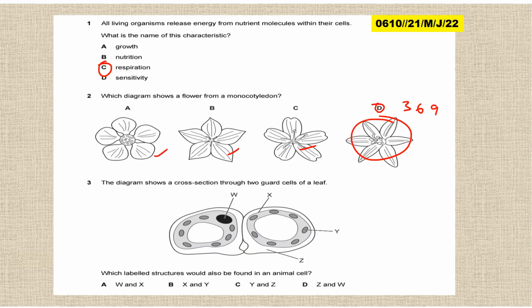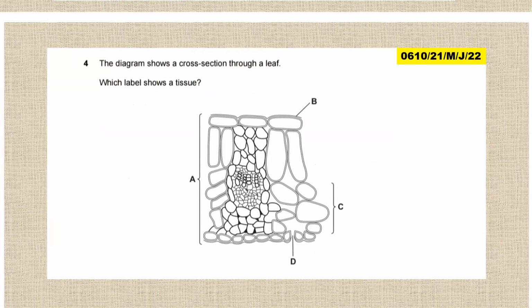Question 3, the diagram below shows the cross section through 2 guard cells of a leaf. So this is under cell specialization. Which labeled structure would also be found in an animal cell? So this is the chloroplast. No. This is the cell membrane. Yes. So X. And this is the nucleus. So W and X can be found in animal cells.